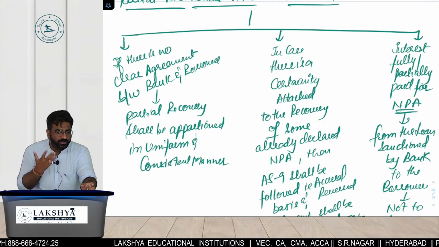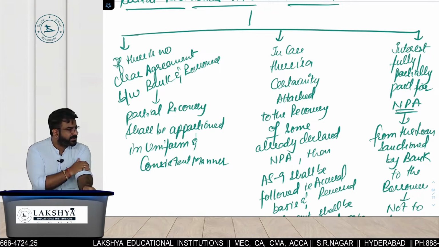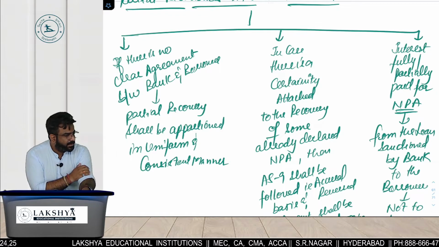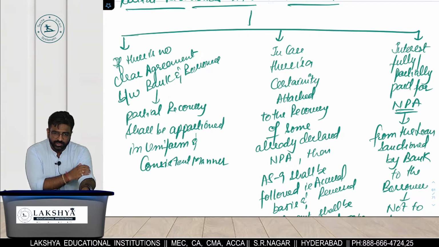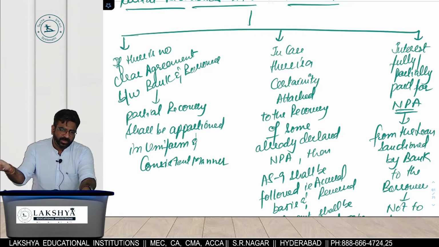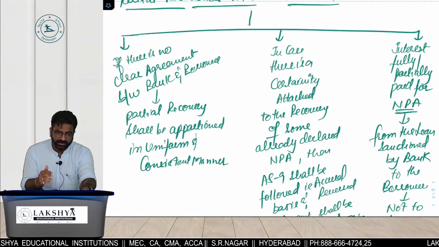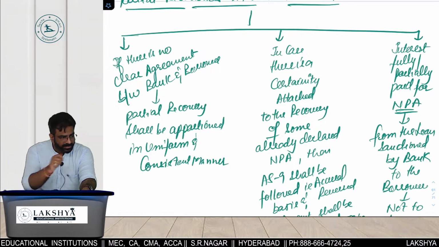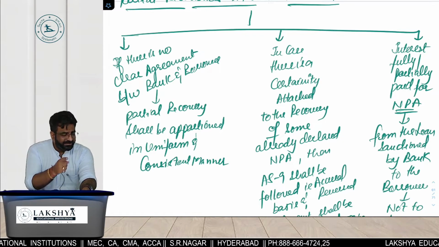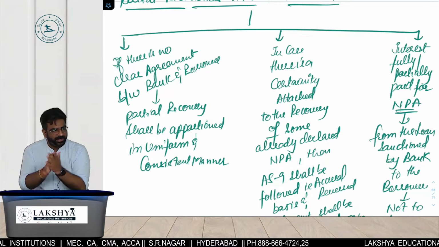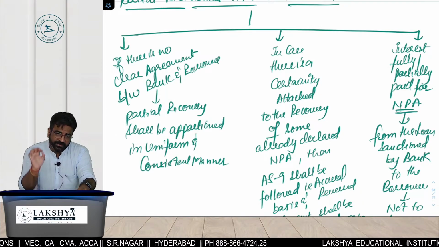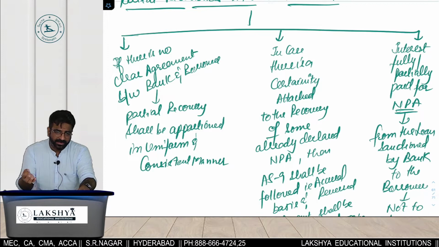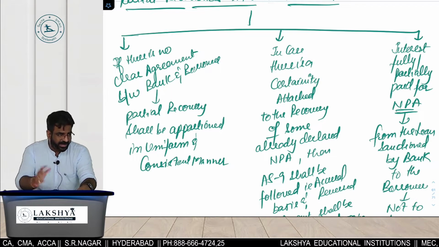I'm saying how you will treat it in your books of accounts as a bank. Out of 50 crores of loan, he is ready to pay me 20 crores. Should I waive off the remaining 30 or should I record it as a partial recovery? Still pending how much? 30 crores. Some banks क्या करते हैं कि one time recovery happens, they will close the account. That is not allowed. You will only close the account if the borrower and you had an agreement that I will give this much, after that it is closed.